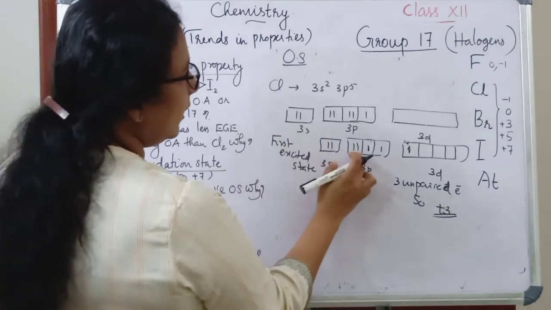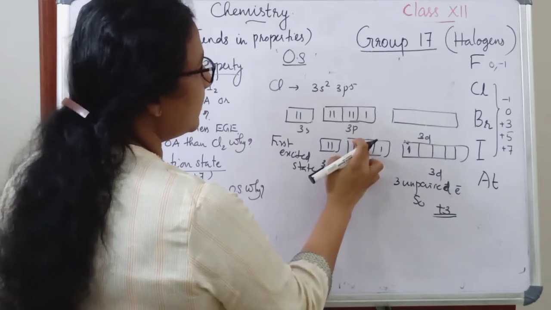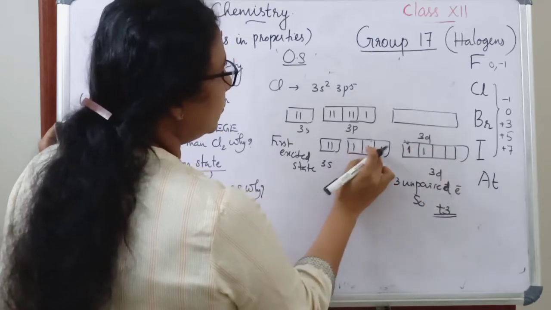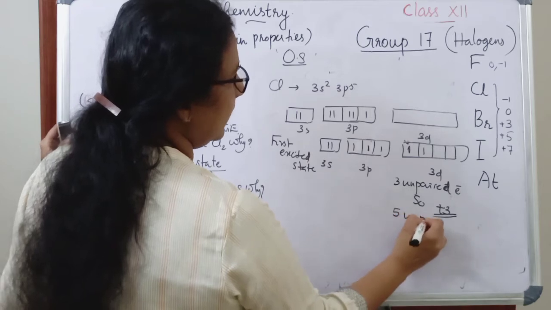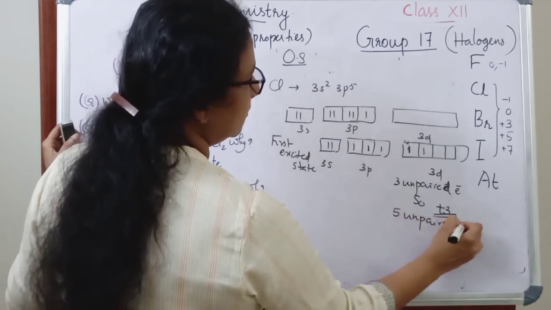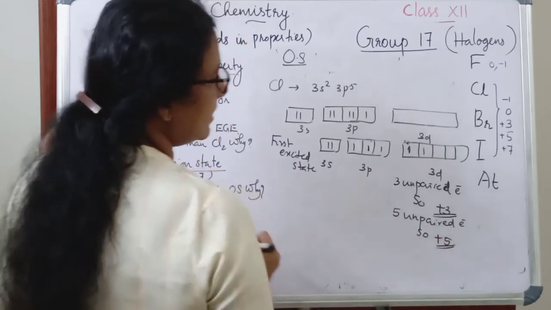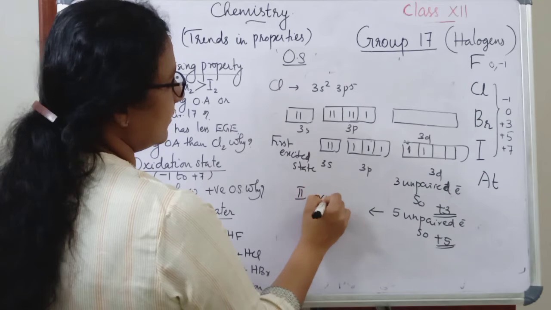If one more electron is excited from this p orbital to d orbital, there will be 1, 2, 3, 4, 5. So 5 unpaired electrons will be there, so there will be plus 5 oxidation state. That will be in the second excited state.